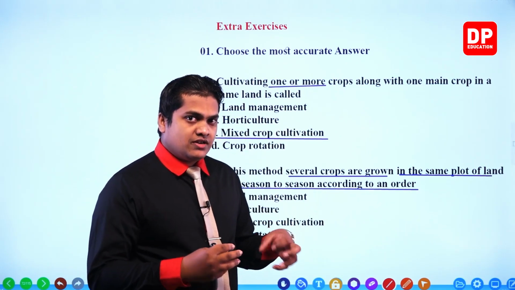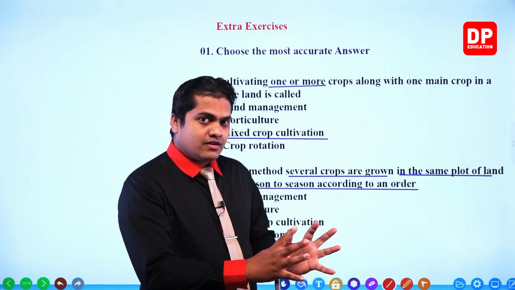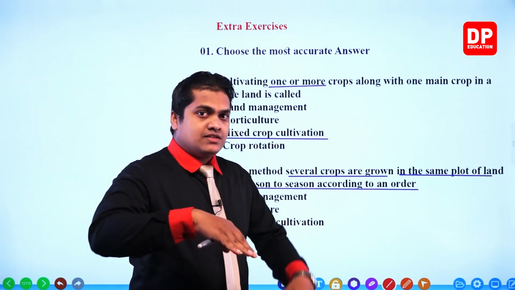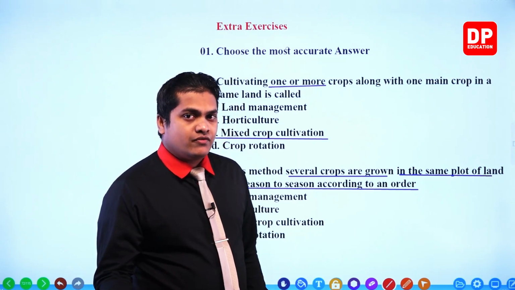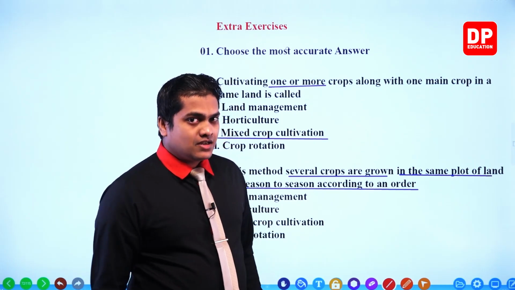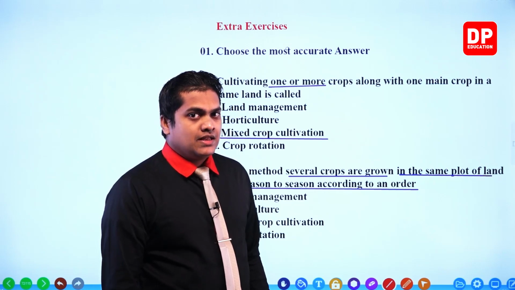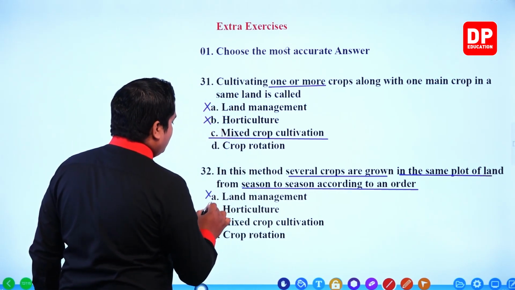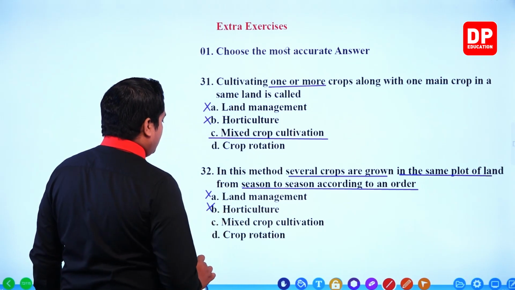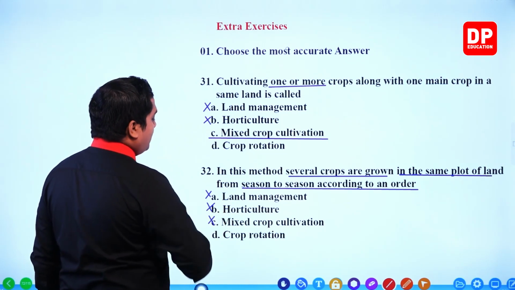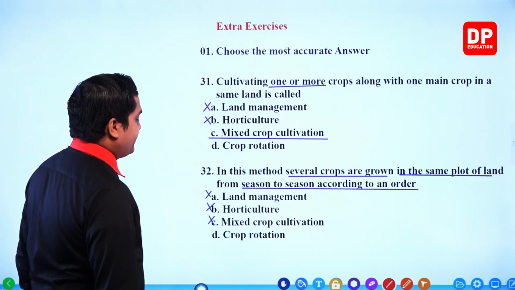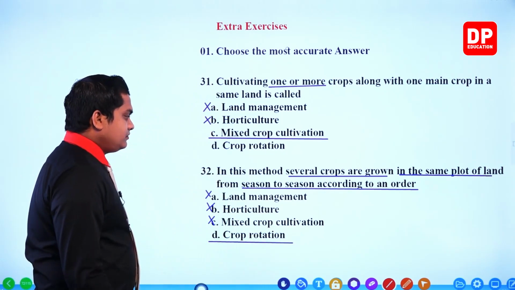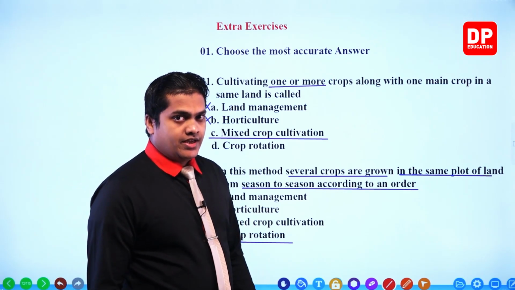That means, my dear children, from one particular cereal to a leguminous one, then once again to a different yam kind of a thing. This system is reflecting not land management, not horticulture, not mixed crop cultivation, but crop rotation.